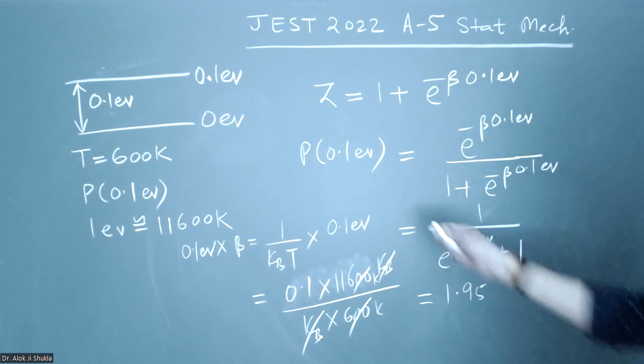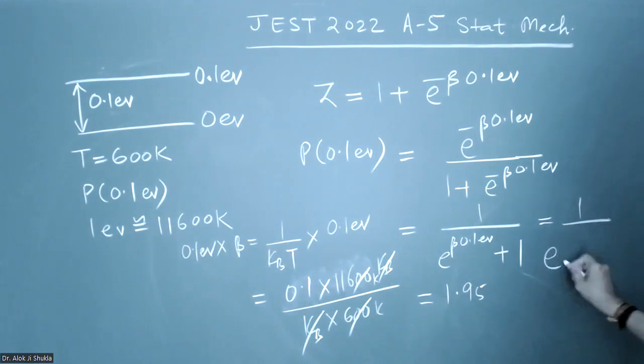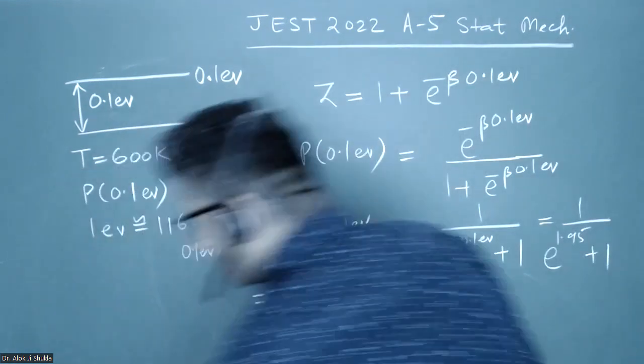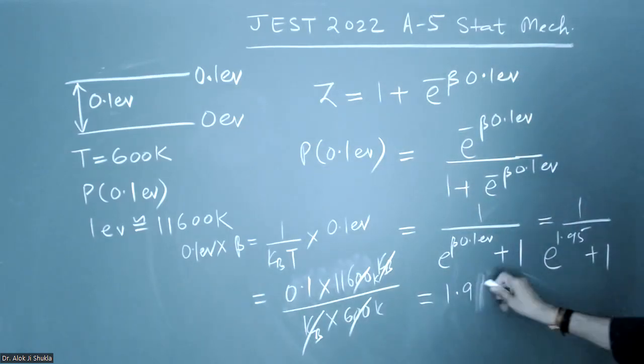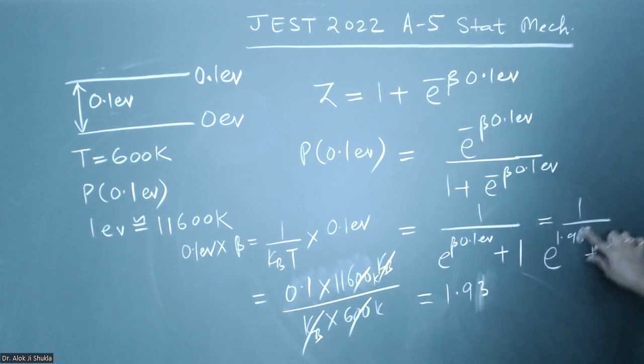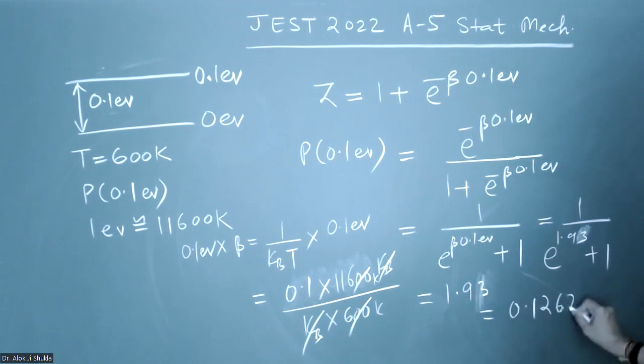Okay, and this will make the calculation very easy because calculators are allowed. It will be 1 upon e to the power 1.93 plus 1. Just do it using a calculator, and when you calculate it, you get it equal to, I'm writing it directly, 0.1267.